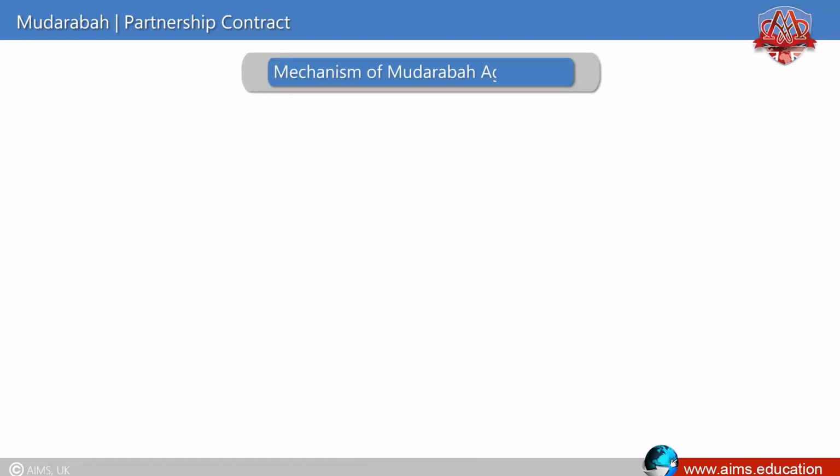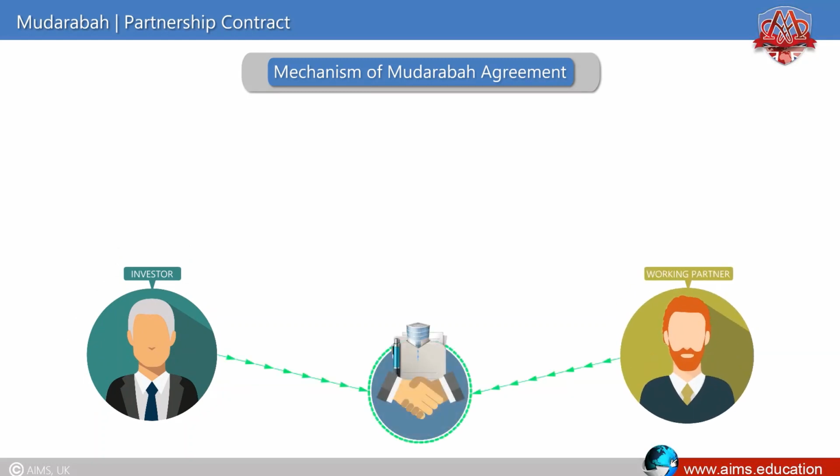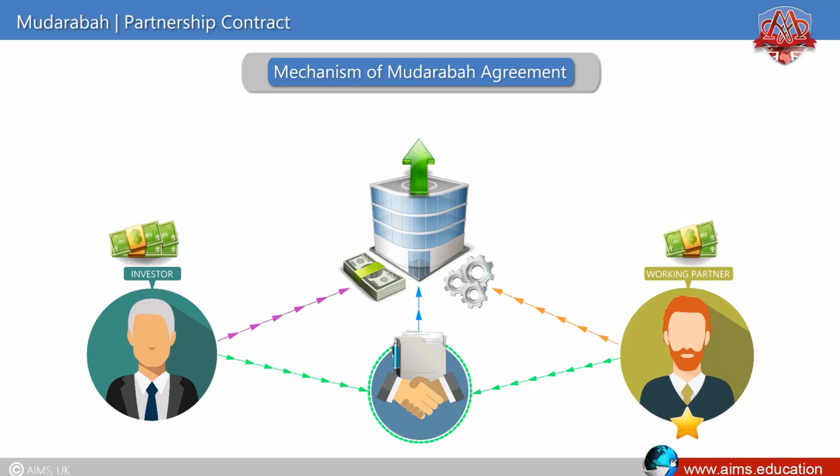Mechanism of the Mudaraba agreement. The investor and working partner decide to enter a business venture. The investor provides the capital to run the business, and the working partner is responsible to run and manage the business through his expertise. Subsequently, if the venture is successful and generates profit, this profit is distributed among both partners on a predetermined ratio.